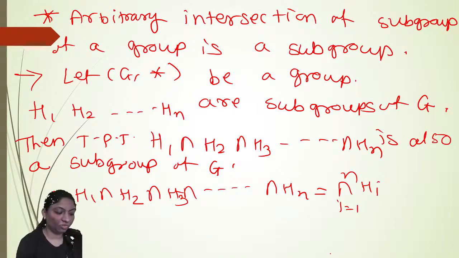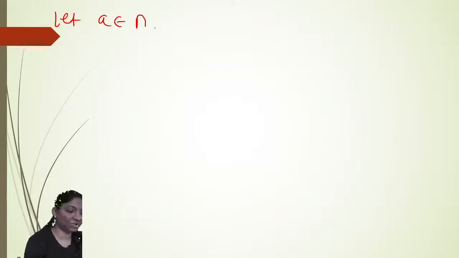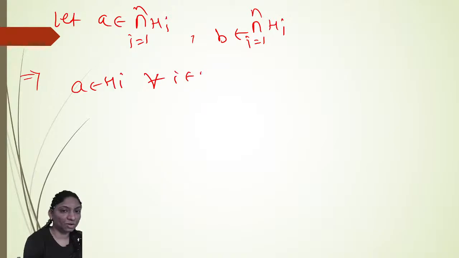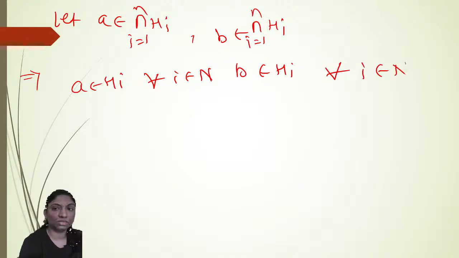Let i vary from 1 to n. So we will take two elements. Let A belong to the intersection of Hi, where i varies from 1 to n, and B belong to the intersection of Hi, right? Any two elements from the intersection of an arbitrary collection of sets. Which implies A belongs to Hi for all i in the natural number set, and B belongs to Hi for all i in the natural number set, right?